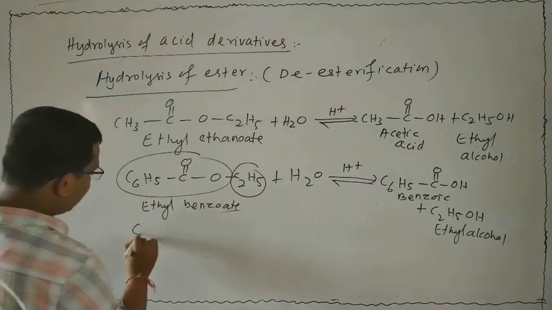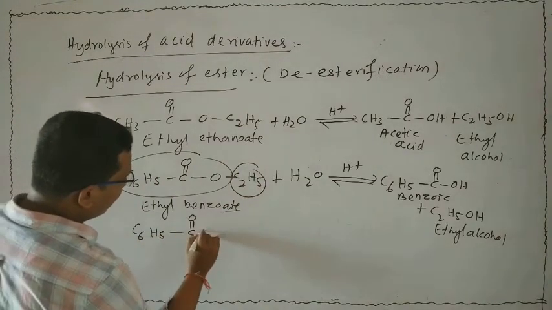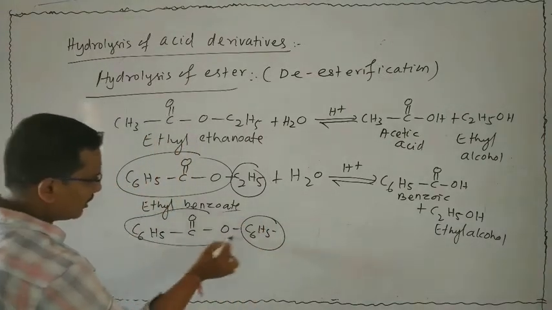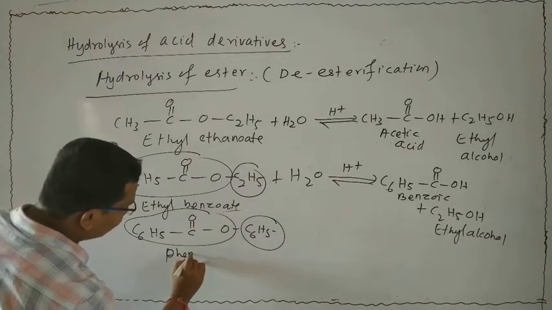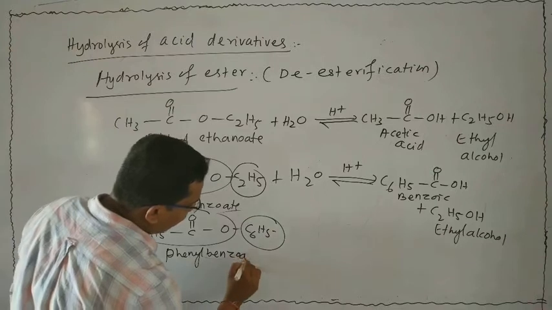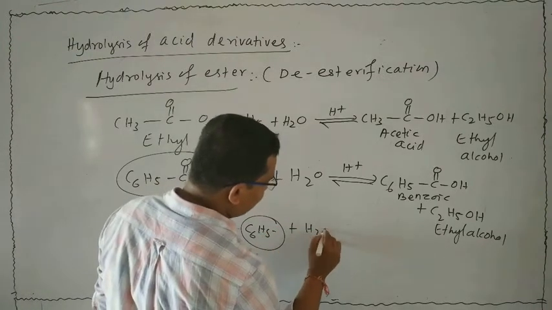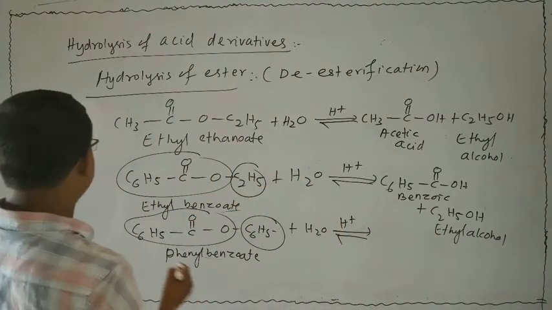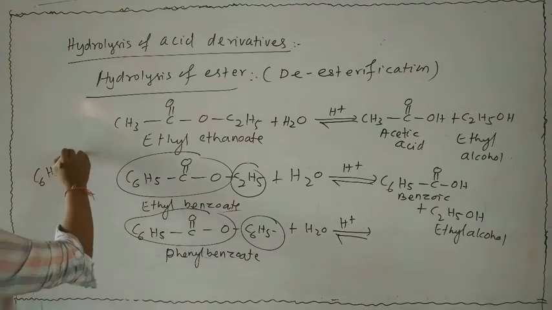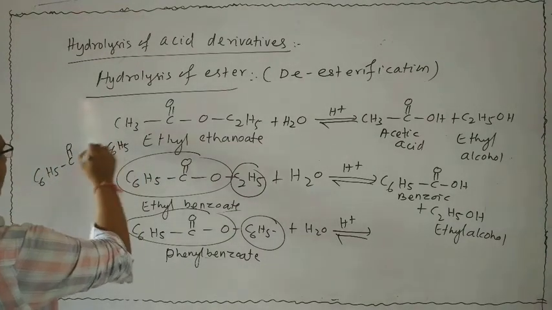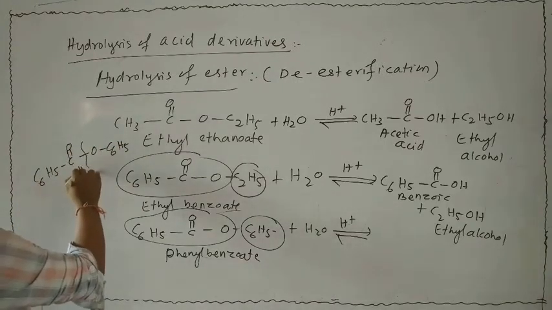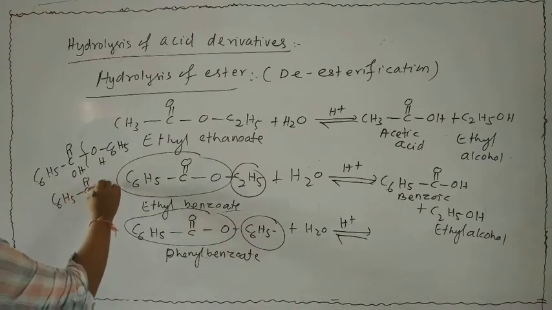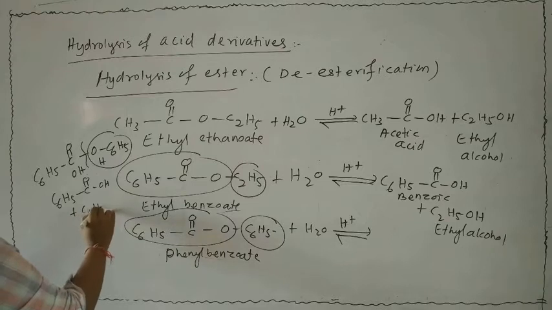Take another example. Suppose C6H5-C(=O)-OC6H5. The name of this compound is phenyl benzoate. Now it is subjected to acid hydrolysis, H2O, H plus. Then what will be the product obtained? Now this bond will break: OH, and this is H. Then what happens? C6H5-C(=O)-OH, and another is C6H5OH.